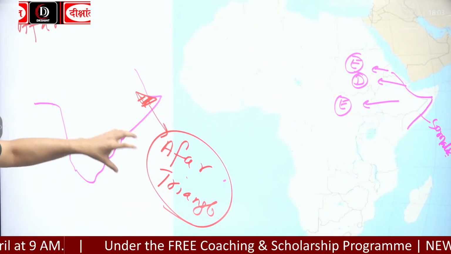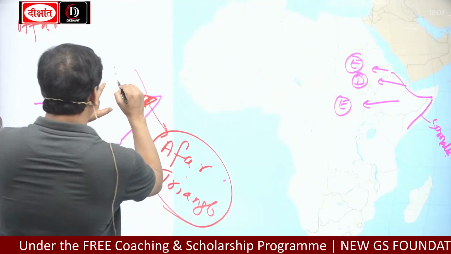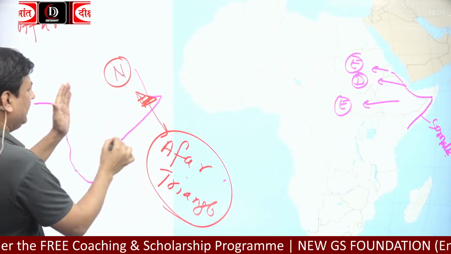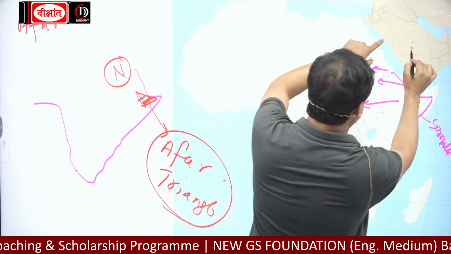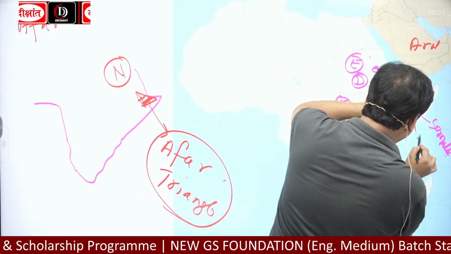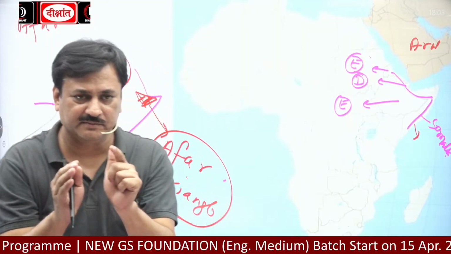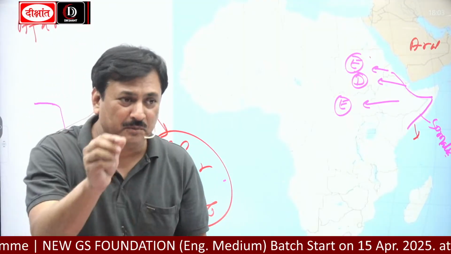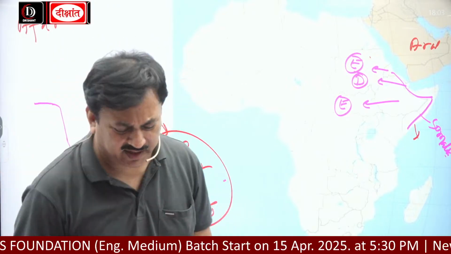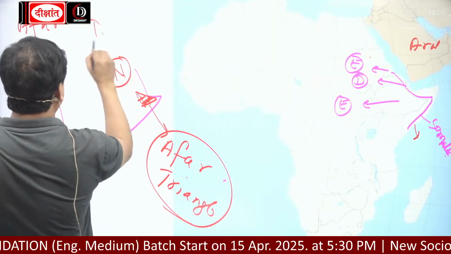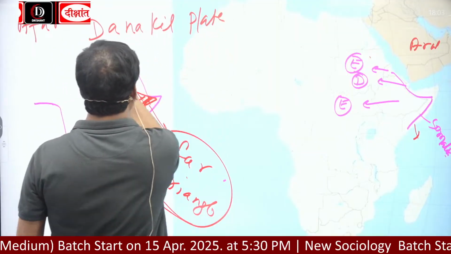This Afar triangle is a junction of 3 plates. Here is the Nubian plate, the African plate. This is the Nubian plate. This is the Arabian plate. And here is the Somalian plate. Okay? So it is a junction of 3 plates. And apart from that, there is also a very minor plate called the Danakil plate.